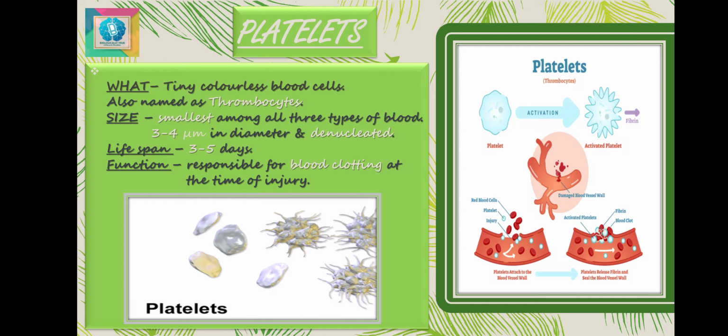They are denucleated. They are also produced in the red bone marrow from some giant cells called megakaryocytes. Their lifespan is about 3 to 5 days and they are mainly destroyed in the spleen. Talking about the function of the platelets, the blood platelets are responsible mainly for the clotting of the blood at injuries. Blood platelets, on disintegration, produce a chemical called thromboplastin or thrombokinase. It initiates the chain of reactions involved in the blood clotting.